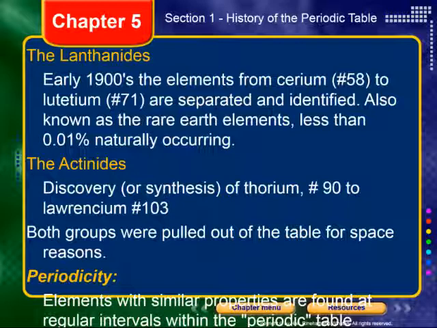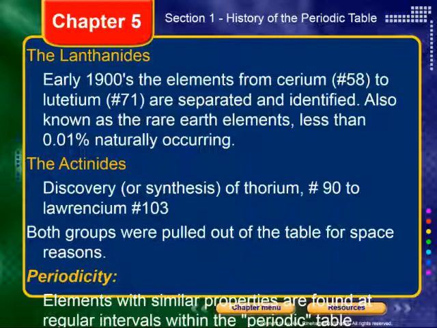Also, the actinides, these elements need to be synthesized, basically. Things like thorium, number 90, all the way to lawrencium, number 103. These are exceedingly rare. In fact, they don't occur naturally. They have to be created, usually in some sort of particle accelerator.